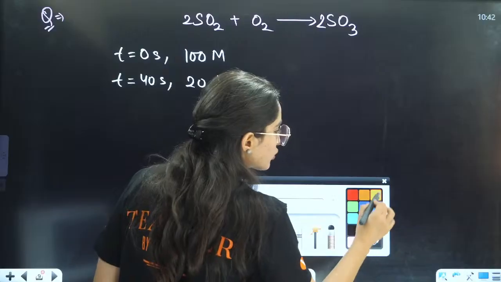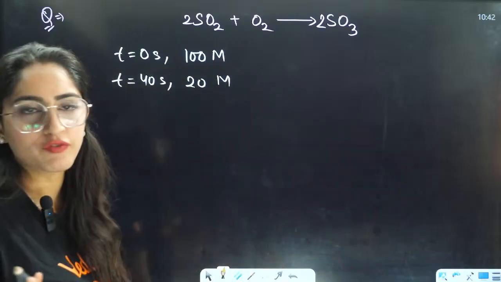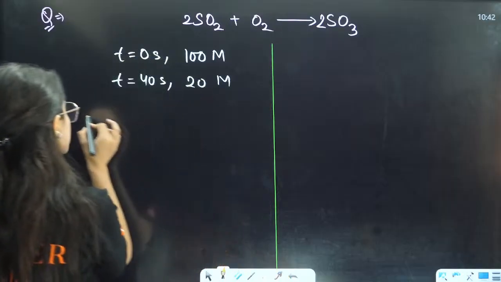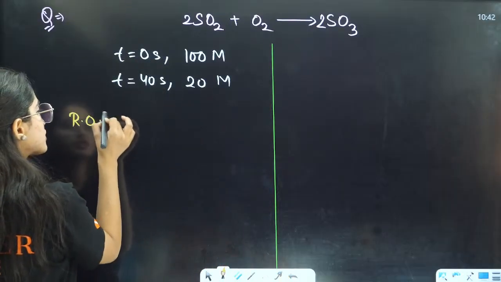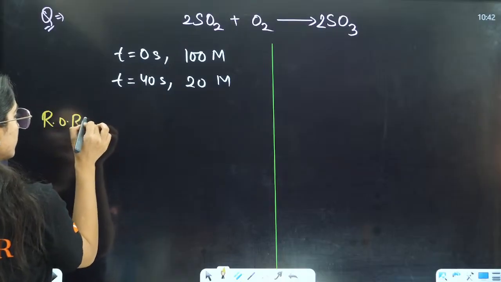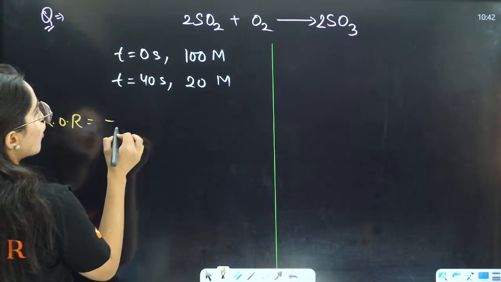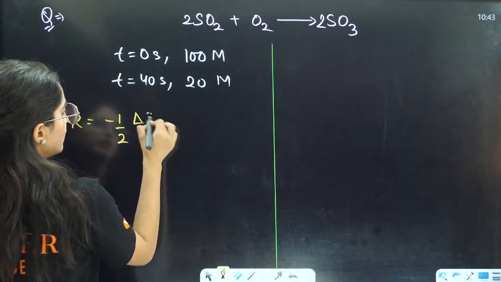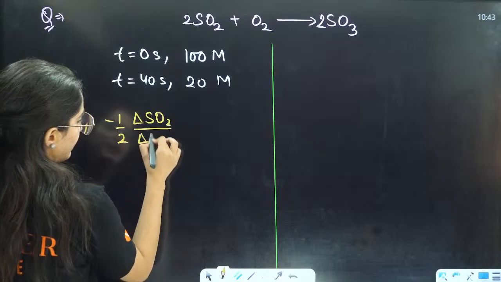So the best way to do this is to find the rate of reaction first, right? So firstly we will find the rate of the reaction. Rate of reaction will be equal to minus 1 by 2 delta [SO2] by delta t.